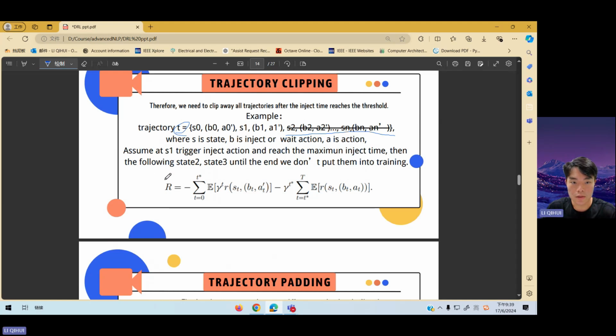Now we need to reconstruct our reward function. The T in the previous example means from S0 to S1, and the T star is from S2. So this coefficient is always equal to gamma square. So that's how we calculate our reward.